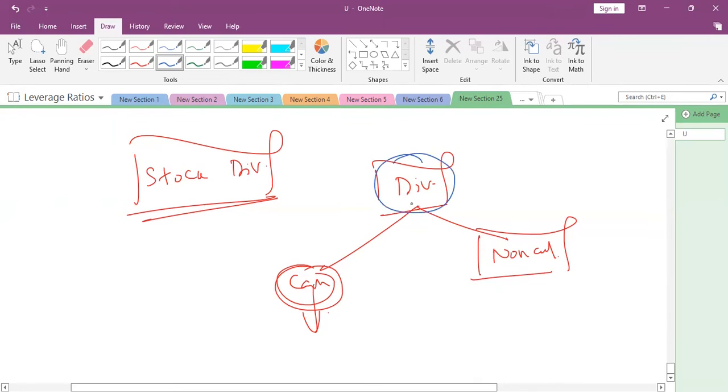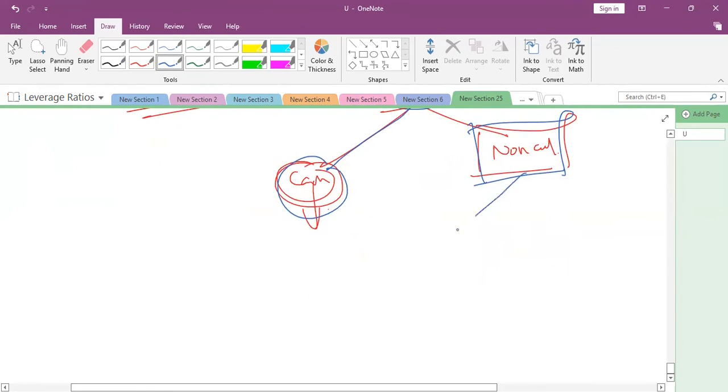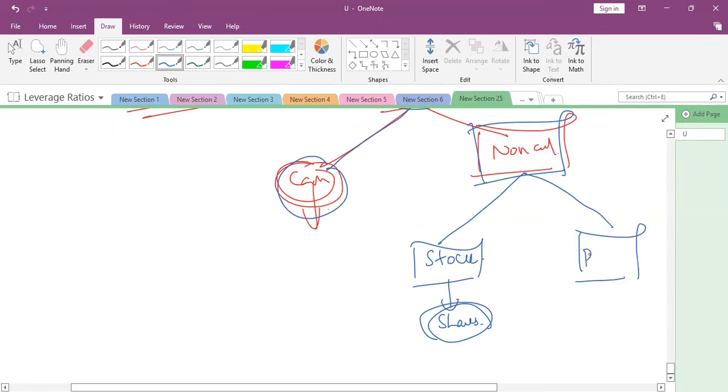Dividends can be declared as cash dividend and non-cash. If the company is declaring a non-cash dividend, it can be declared in two ways. One is a stock dividend, that means shares are issued. Another is a property dividend, where assets will be there.